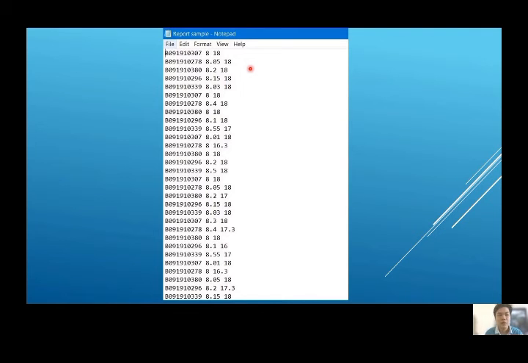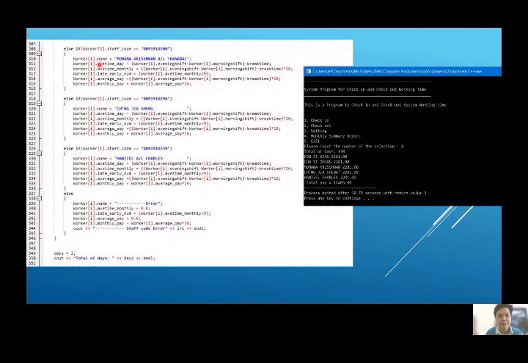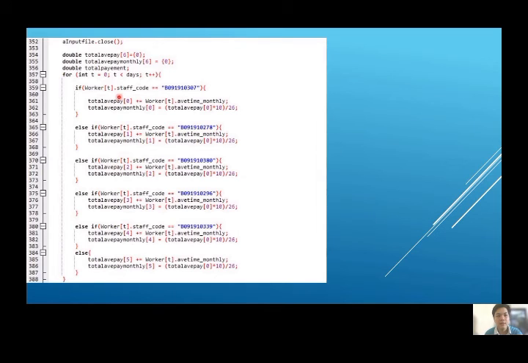The next one is the continuation of the if statement, an if for the next staff code for 5 staff. At the end, it will show the total days of all this data. As you can see, there is 130, meaning there are 130 data in the report sample. Next, it will close the input file to lighten the weight of the code. This is the array that is used to calculate the summary pay of the monthly report.